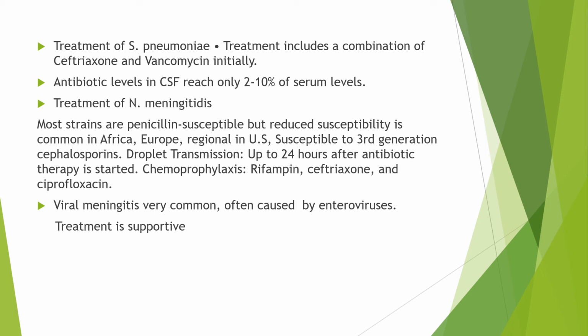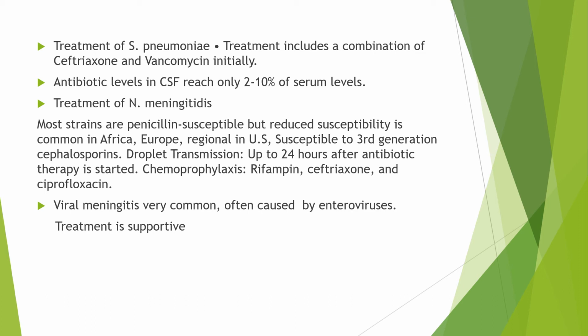In the elderly population, we have to cover all these organisms, but in the adult population, we have to consider two organisms: Streptococcus pneumoniae and Neisseria meningitidis. The treatment of choice for Streptococcus pneumoniae is ceftriaxone, a third generation cephalosporin, or cefotaxime. Similarly, treatment of Neisseria meningitidis is also third generation ceftriaxone.